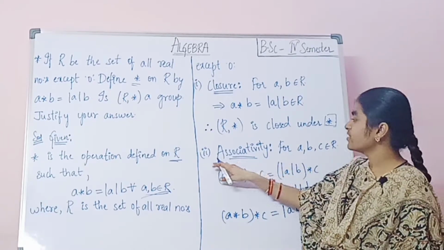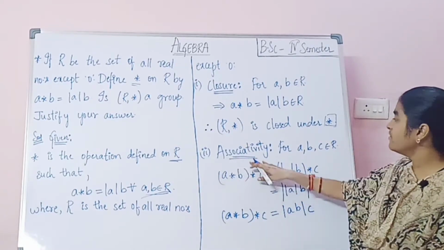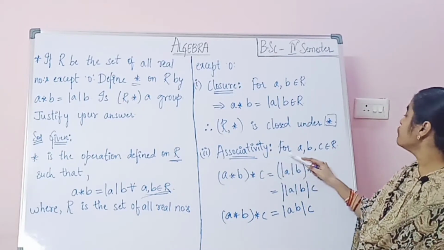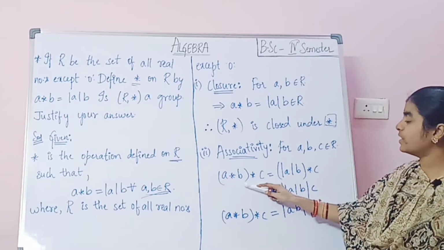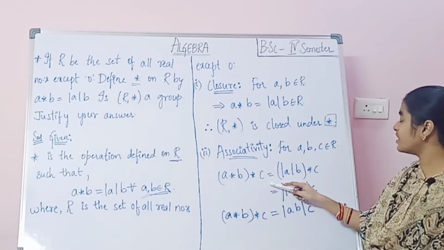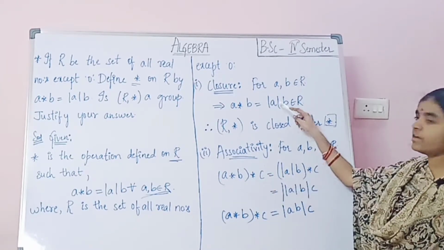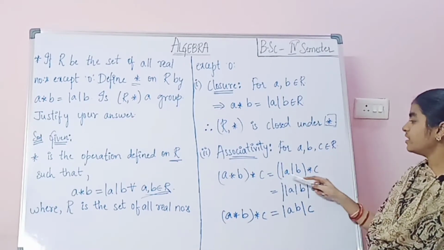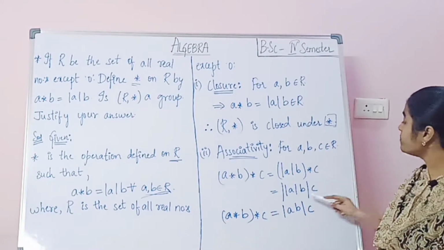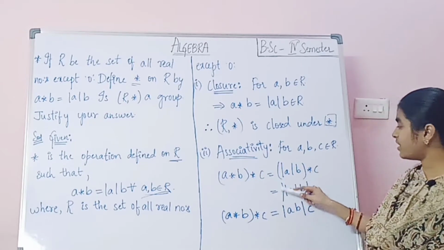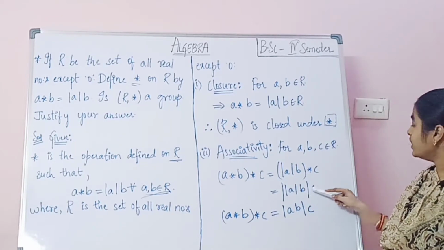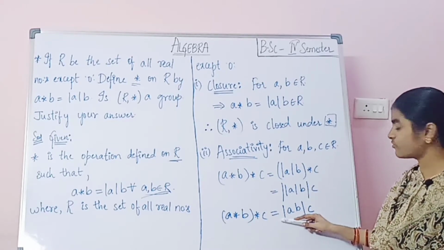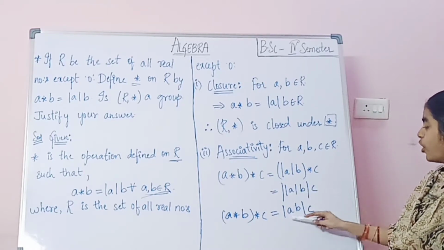Next, as a group contains some properties, first, associativity. For a, b, c which belongs to R, (a star b) star c equals, what is a star b here? Mod a into b, star c, which is equals to, now applying mod on the whole, mod of mod a into b into c, which is equals to mod a b into c.